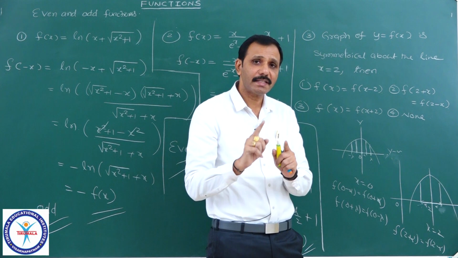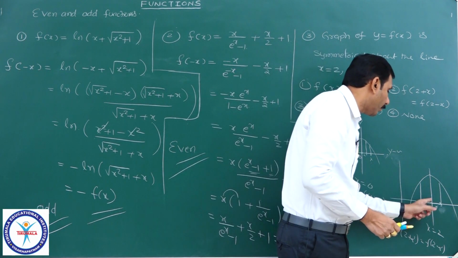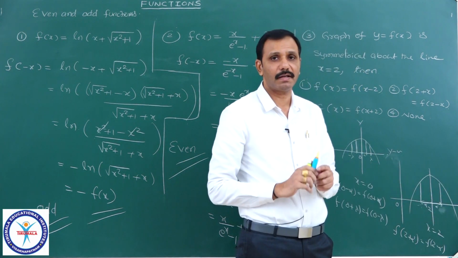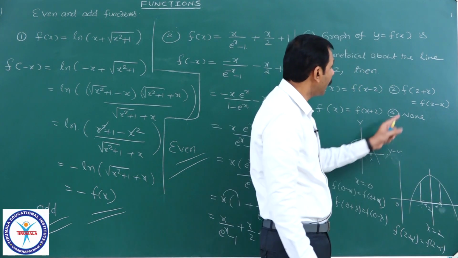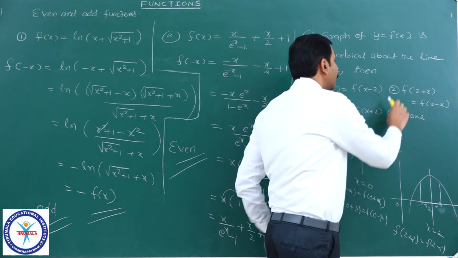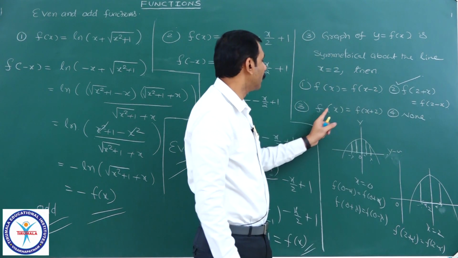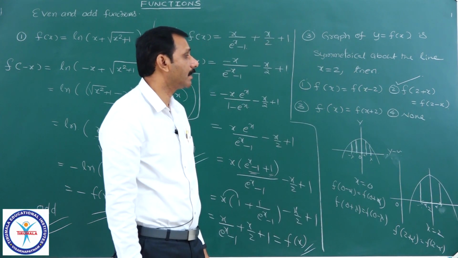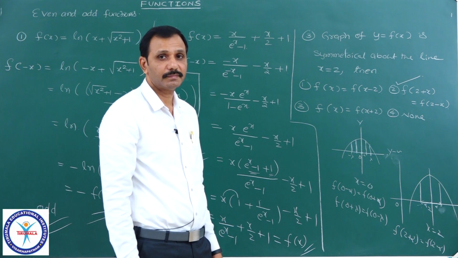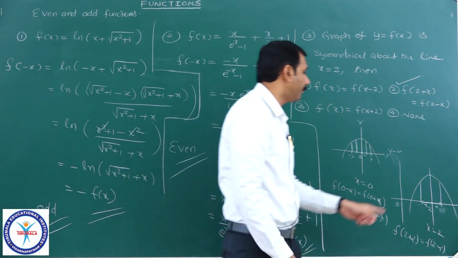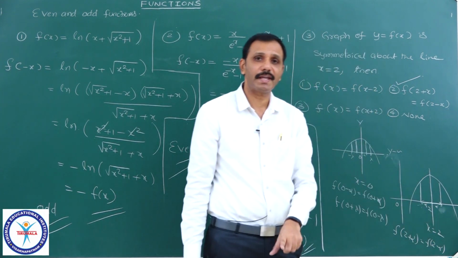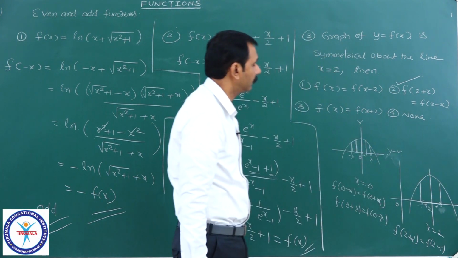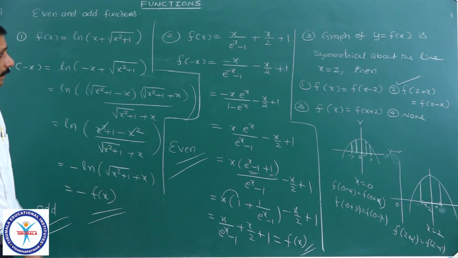Therefore, a function is symmetric about x equal to 2 means f of 2 minus alpha and f of 2 plus alpha are equal. Therefore, here you see f of 2 plus x and f of 2 minus x, and these two are equal. This is not correct. Therefore, f of 2 plus x and f of 2 minus x are the same. Hope you understood. In general, if it is symmetric about the line x equal to a, then f of a minus x is equal to f of a plus x. Good conceptual question.